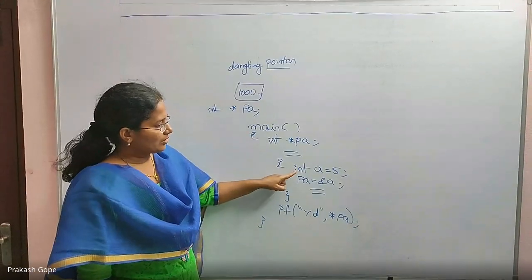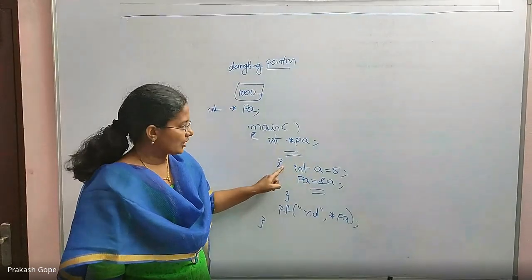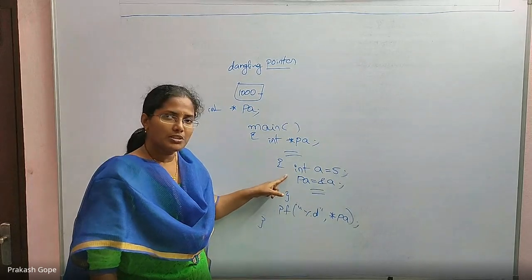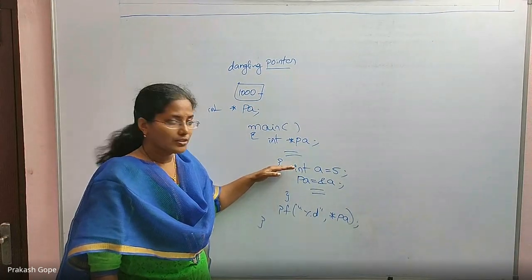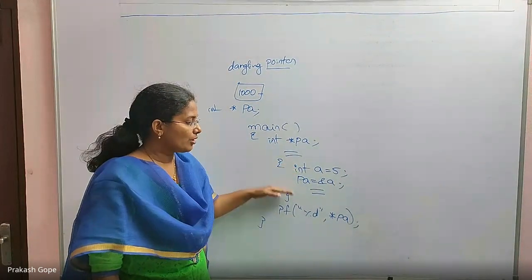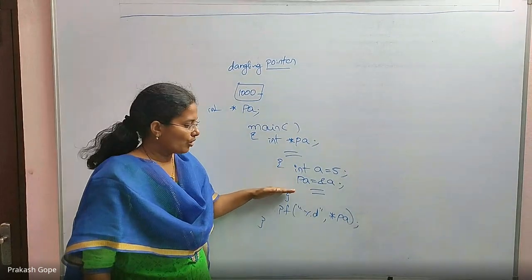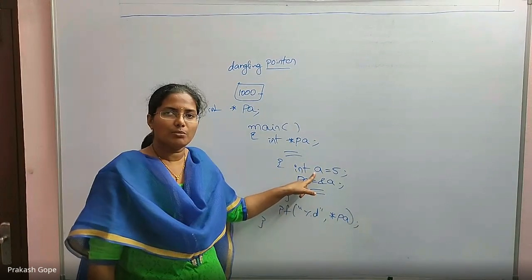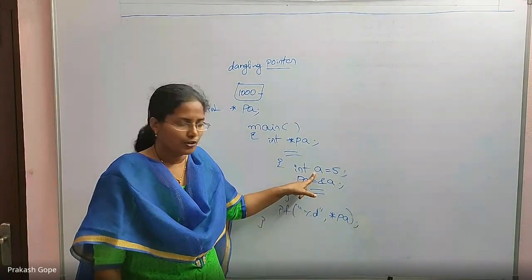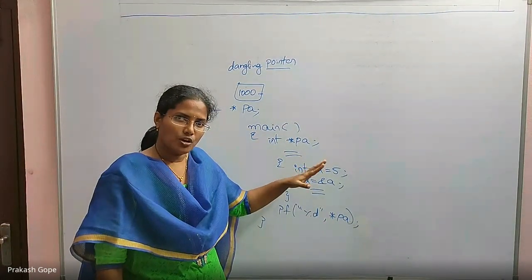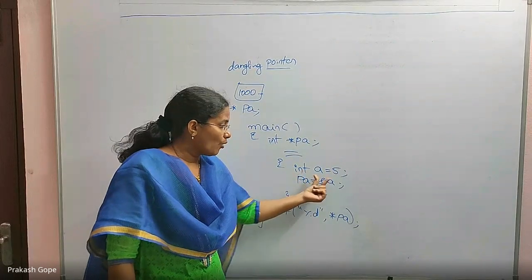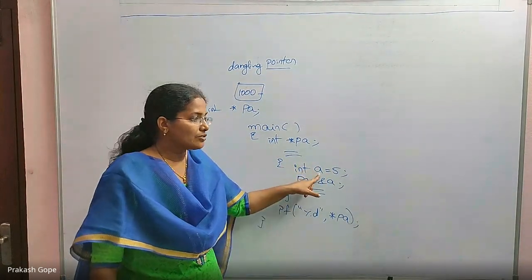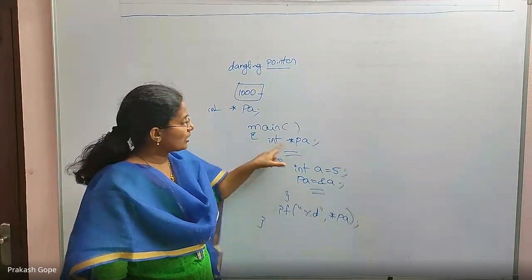Why? This is a variable which is declared in this block. So what is its lifetime? An auto variable's lifetime is only as long as the control lies within the block in which it is declared. Once the control comes out of this block, that's all. You lost this variable. It's not in your process area anymore. A is lost. But still your PA holds the address of this A. When you come out of this block, A is missing, but you still have PA.